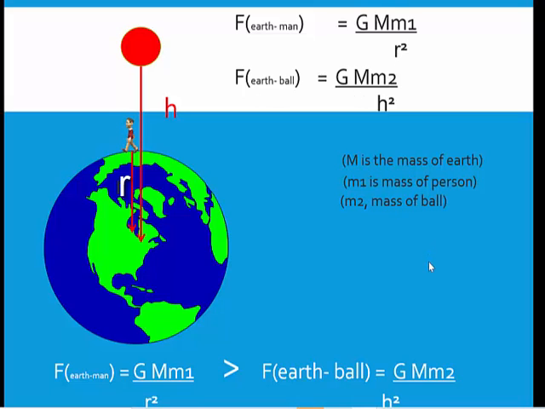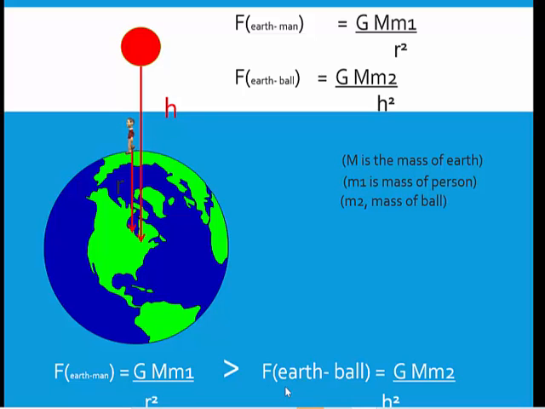When you compare the two, you will find that the force between the man and the center of the earth will be much more. Here you have h square, and h is bigger than r. So when you divide this entire M2 by a bigger number, your force is going to be smaller. That is by using the equation. Otherwise, even without the equation, you can just apply your logic as you have correctly done, and tell me in which case.